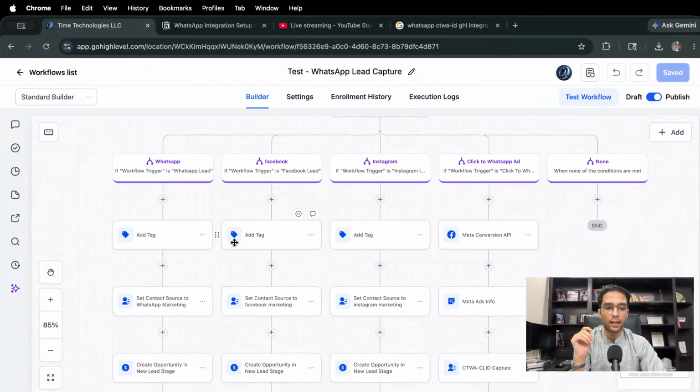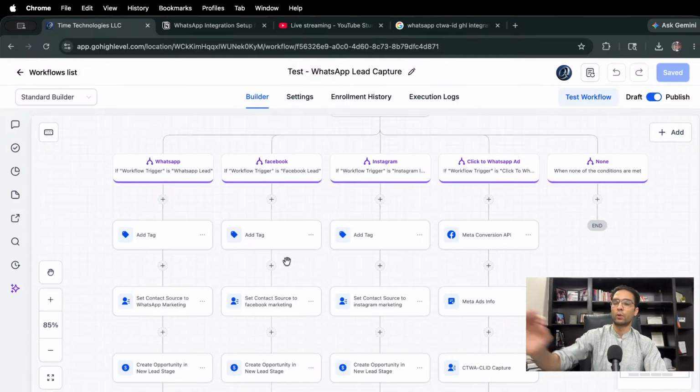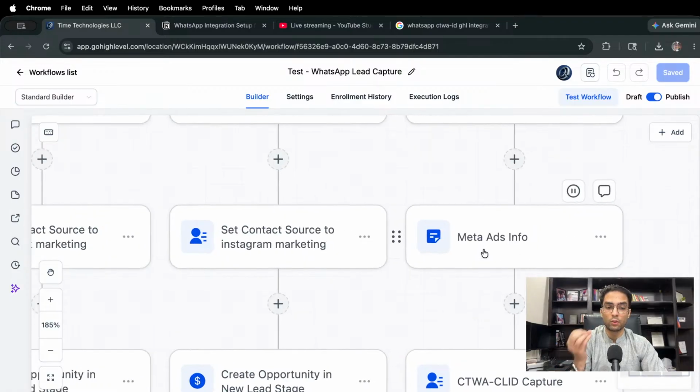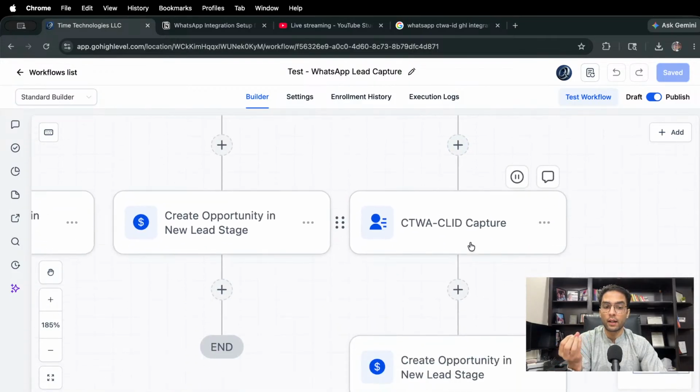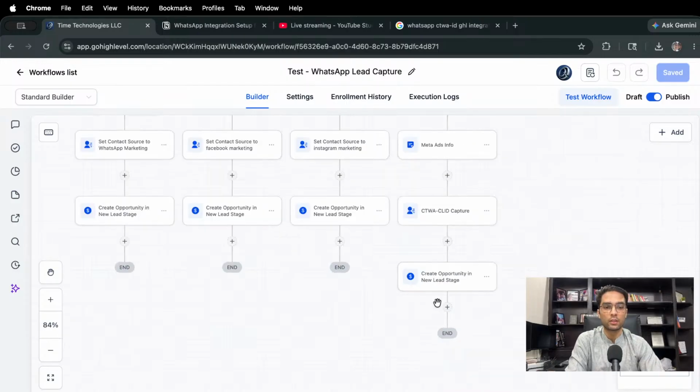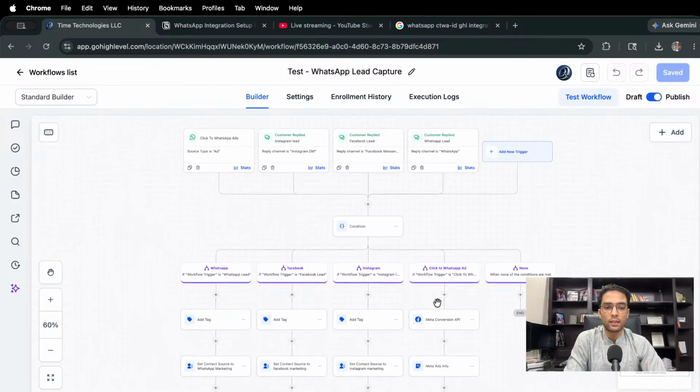And then we are tagging them so we know exactly which channel these people are coming through. If it's coming from ads, then we use the Meta Conversion API, which fetches that information, and then the Meta ads info is saved into the whole node thing, and then the click ID is captured, and then it creates an opportunity or state.